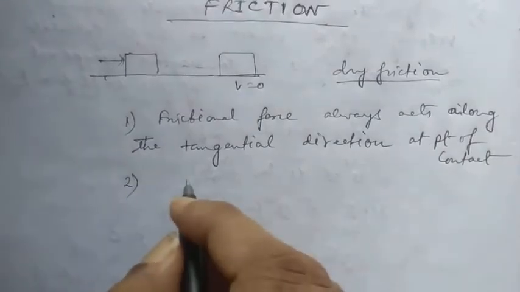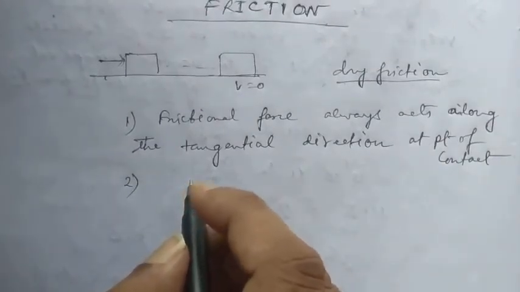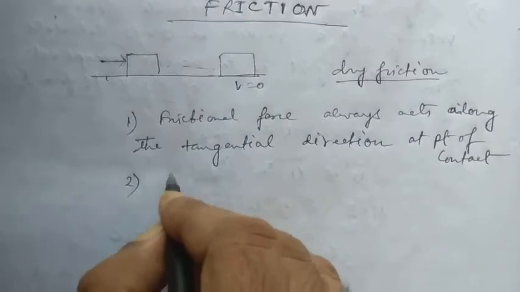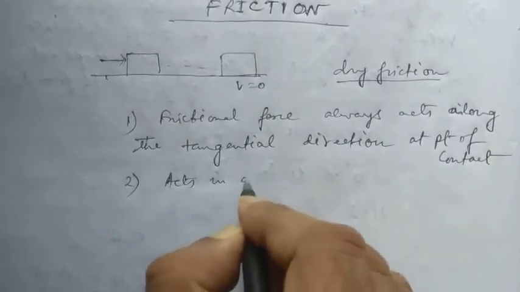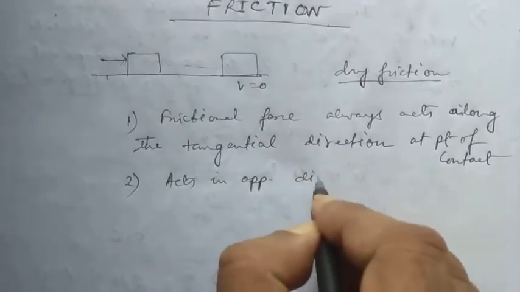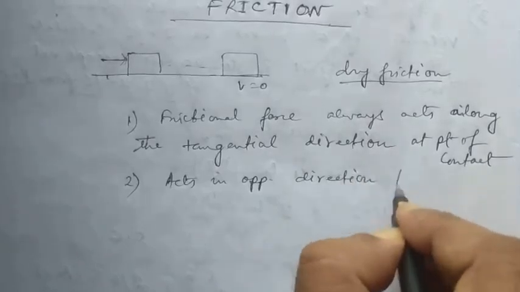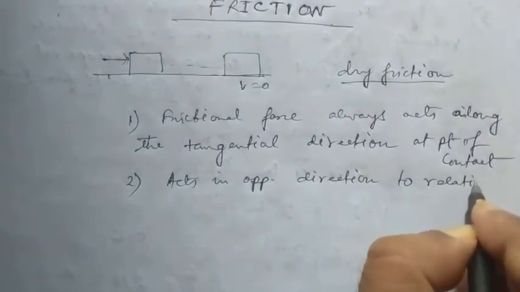And secondly, as you all know, it acts in the opposite direction to the relative motion.